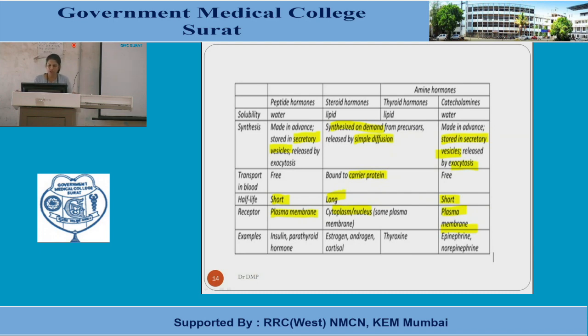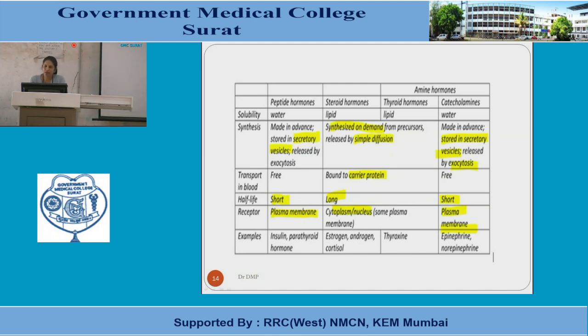So these are the major comparative study of the various hormones by means of the solubility, synthesis, storage, release from the cells, transport in the blood, that is the circulating form, half-life, receptors, and obviously the examples. Examples, as I told you, the hormones of the pancreas, pituitary, and the parathyroid are protein in nature.